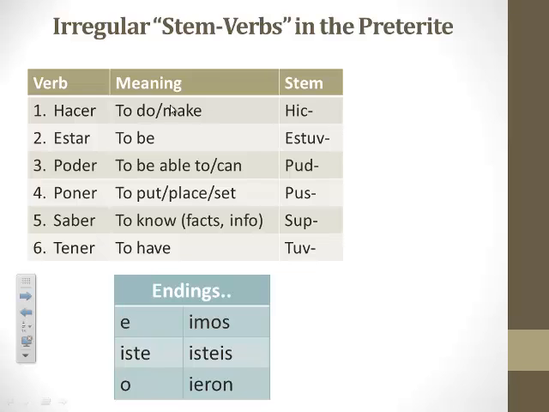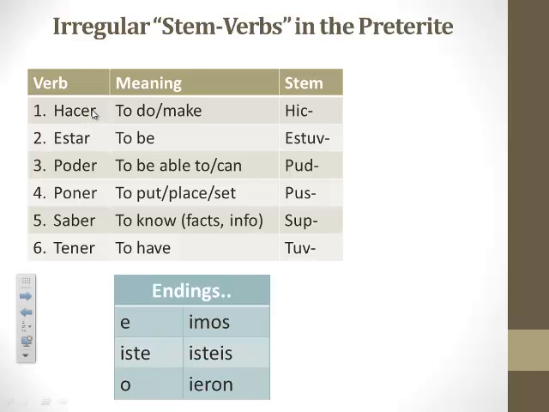Let's recap. Look at the verb hacer. When we say it has an irregular stem, we mean that when we go to conjugate it, you don't follow normal steps. So you don't just drop the ER and add the regular endings: iste, ió, imos, ieron.